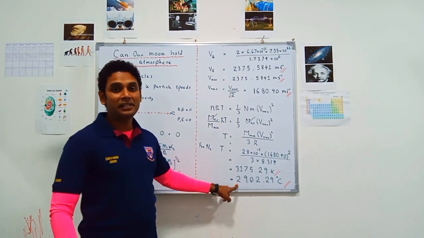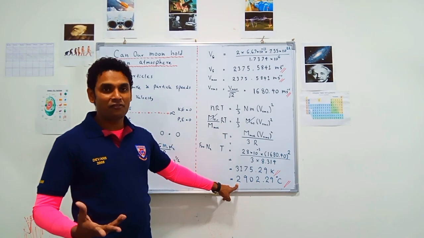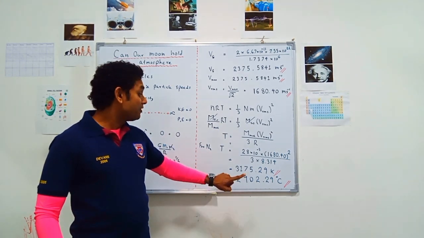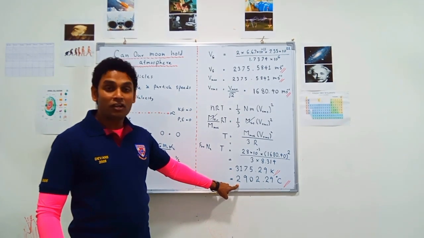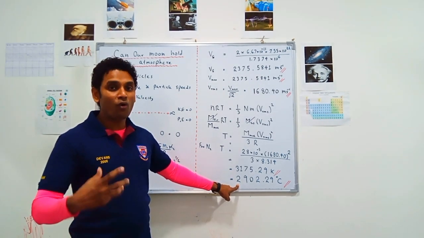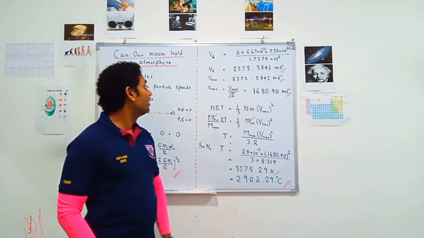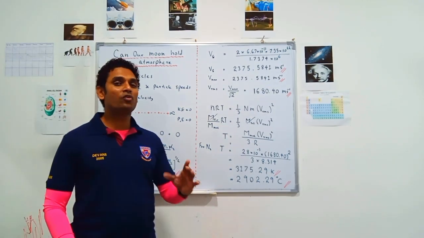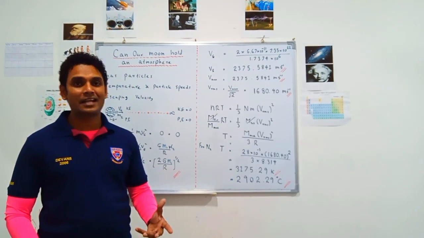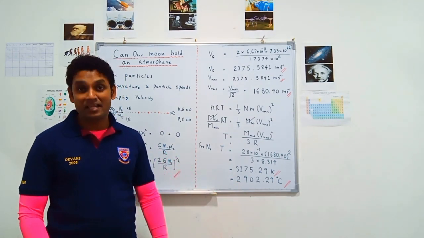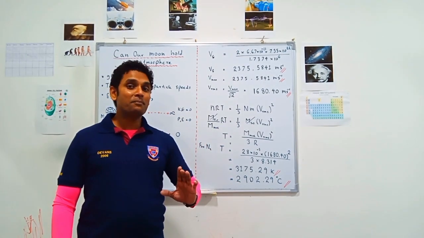But the moon at the beginning was not lucky enough to hold an atmosphere, because the temperature at the beginning was much higher, not to hold any gas particles on it. So, the final conclusion is that the moon can have an atmosphere. But the problem is, at the beginning, the moon lost its atmosphere because of the hot conditions. Okay, another problem was solved.